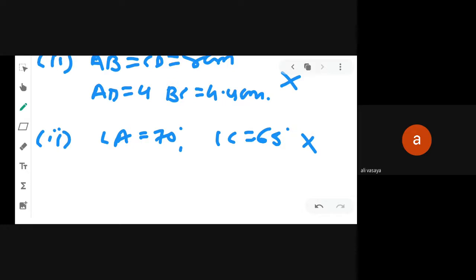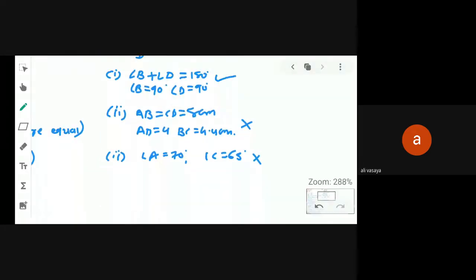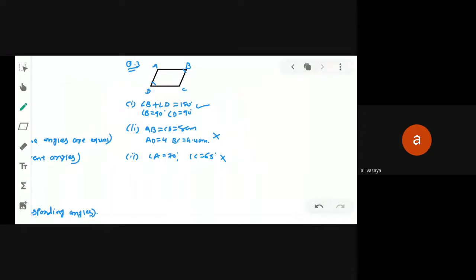Yes. If you are given three different conditions, look at the whole question again and you will understand. In the first condition, can you form a parallelogram on its basis? Yes. Why? Because here it is given that angle B plus angle D is equal to 180 degree. Only we can form a parallelogram on the basis of this condition if angle B is equal to 90 and angle D is equal to 90. Why? Because opposite angles are equal in a parallelogram.